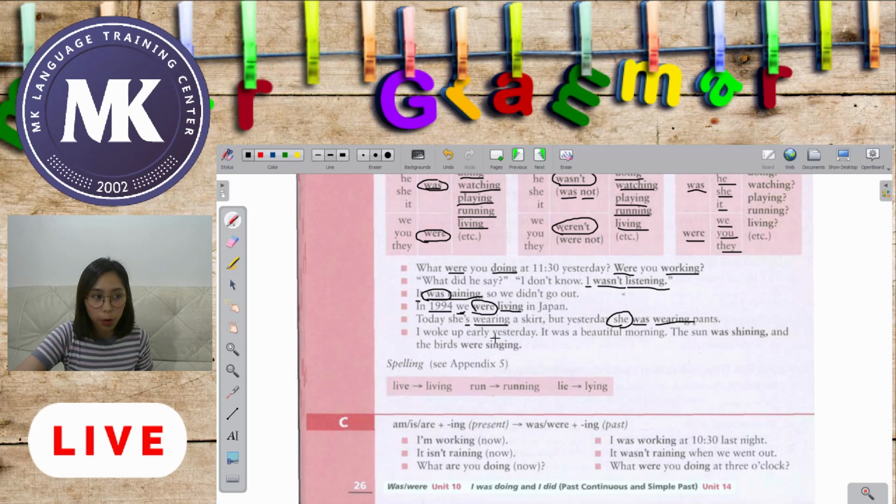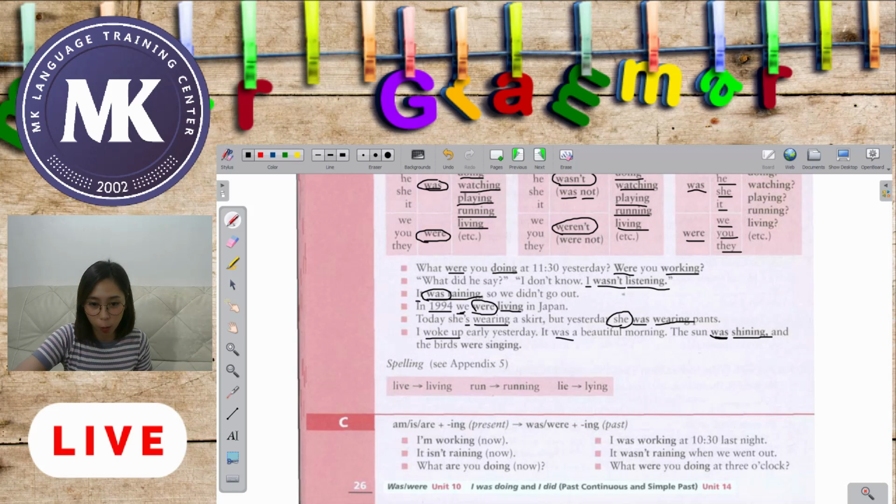And let's have the last sentence here. I woke up early yesterday. It was a beautiful morning and the sun was shining and the birds were singing. I woke up early yesterday. So this is your past tense, your simple past. It was a beautiful morning. The sun was shining.